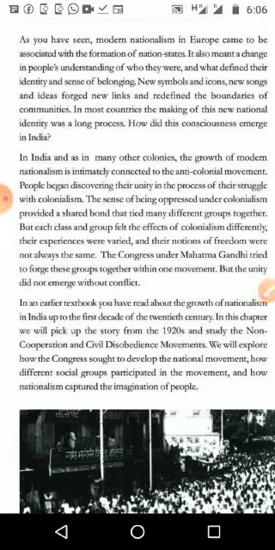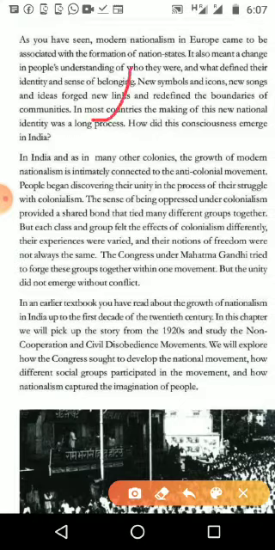In most countries, the making of a new national identity was a long process. Even in France or in Germany, it was a long process. Some countries took 30-40 years, some took more than 100 years. Anyway, it was a long process. In India, as in many other colonies, the growth of modern nationalism was immediately connected to the anti-colonial movement. The people of India, Pakistan, African countries, Sri Lanka, everywhere, what we understood from nationalism, our identification, we connected directly with the anti-colonial movement.